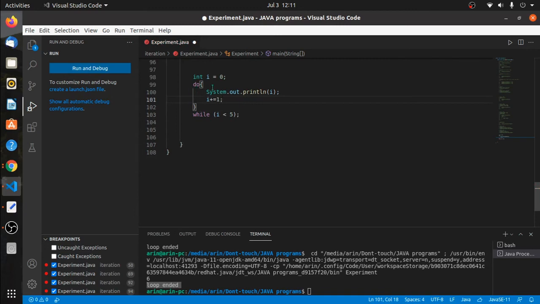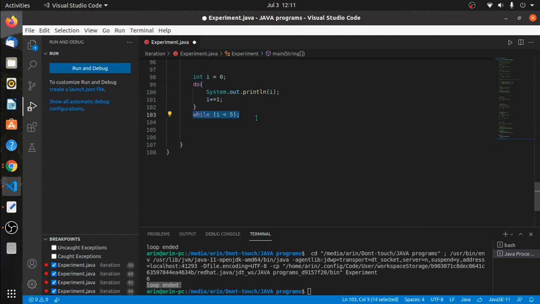Okay, so the execution starts from top to bottom, correct? So during execution, the computer will definitely go inside the loop body, which will execute these two statements, and then it will check the condition. So you can see the condition is being checked last, first the loop body and then the condition. This is the reason do while loop is known as an exit control loop. It is known as an exit control loop because the exit is being controlled. Entry is free, but the exit is being controlled.